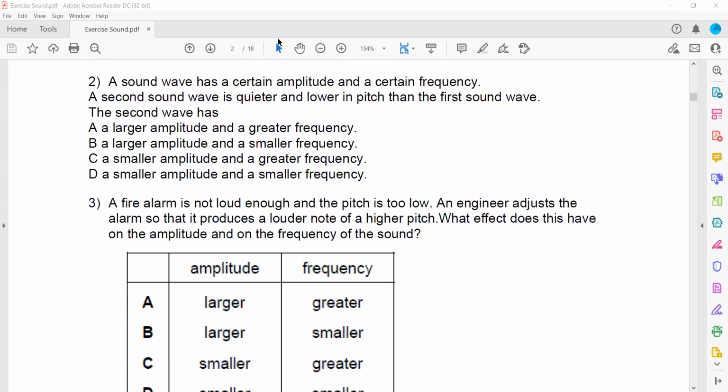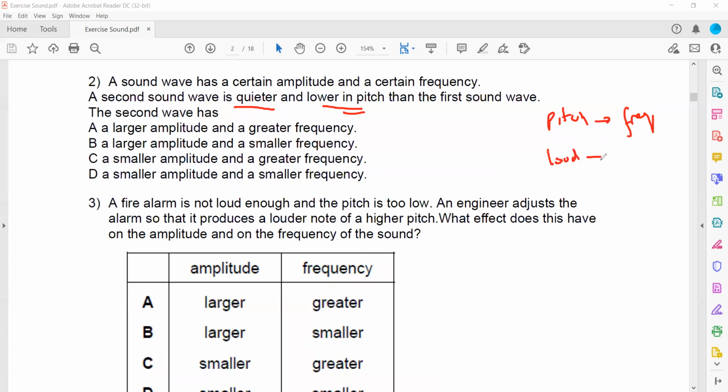Then in question 2, a sound wave has a certain amplitude and frequency. A second sound wave is quieter. Quieter means it has low amplitude and lower pitch. Pitch refers to frequency, the number of vibrations per second, whereas amplitude refers to the loudness.